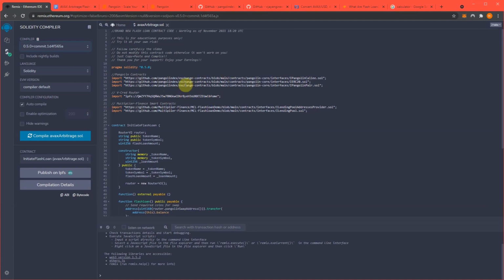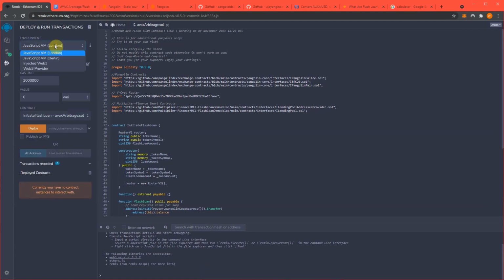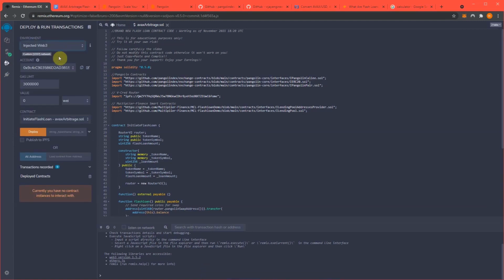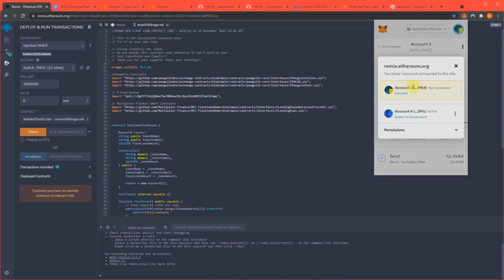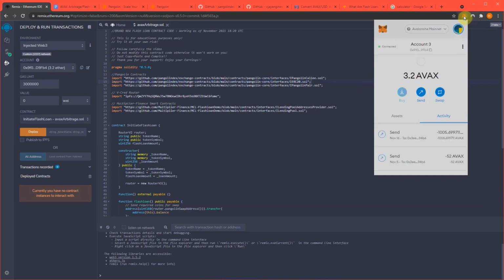So how this works is once we've loaded in the code here and everything compiles, we need to hook it to MetaMask. And is mine connected? No, it's not. Connect. Okay, so you can see I have 3.2 AVAX in this wallet, and it's also showing right here, 3.2.